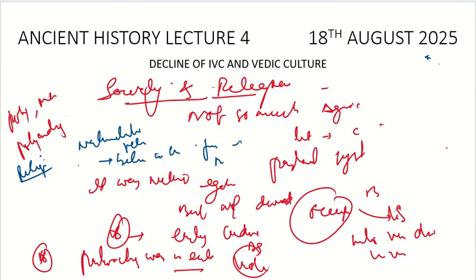For rain, they have the god Indra. They have Varun. They have Usha, Aditi. They have various gods, but they were on the face of forces of nature. So this was their religion. They worshipped them if they wanted anything from them. So this is about the society and religion.